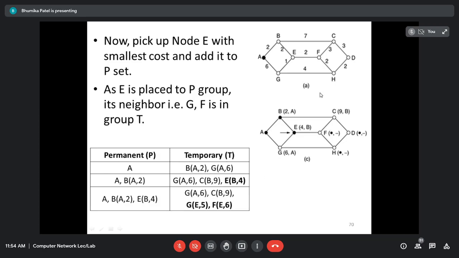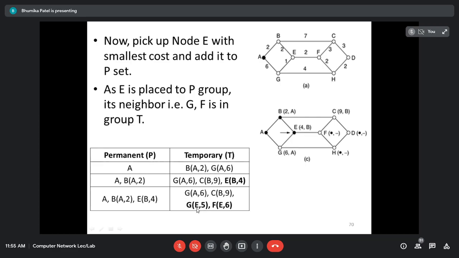Now let's consider E's neighbor nodes. E's neighbor nodes are F and G, right? And we will add F and G, right? So here it is 4 plus 1, it is 5, and 4 plus 2, it is 6, so 5 and 6, right? Both from E, okay.